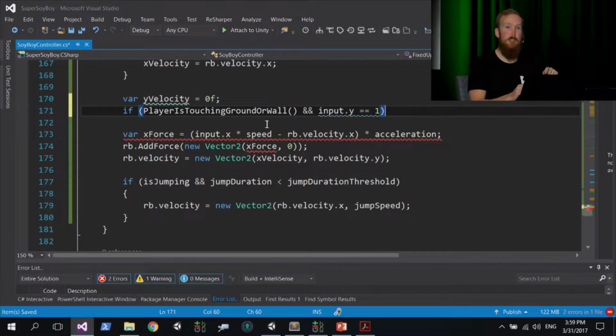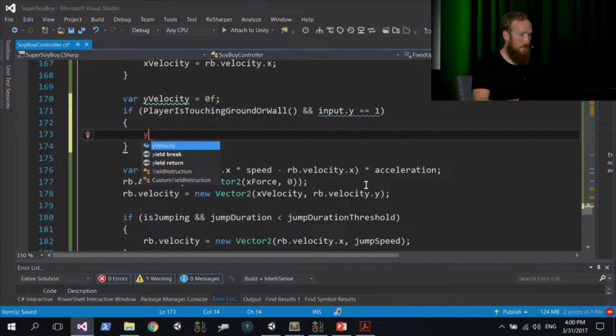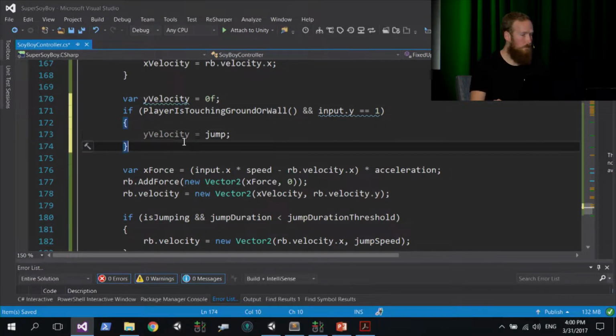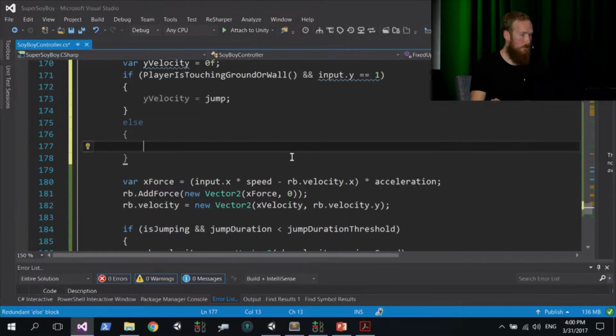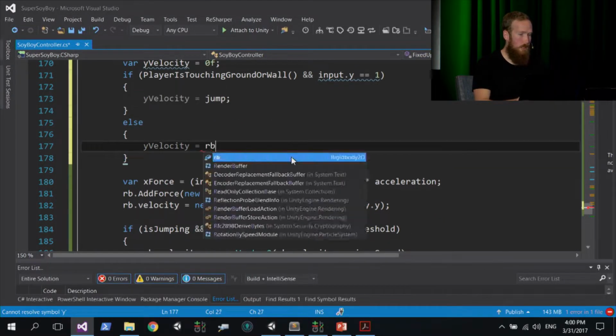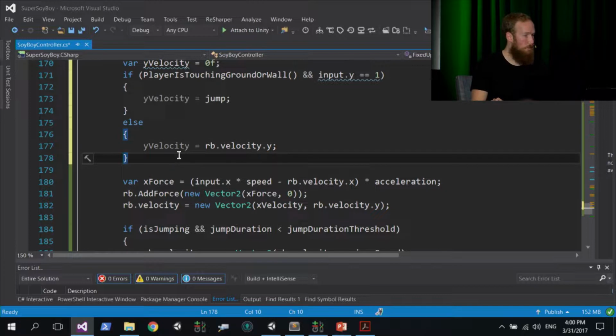So if the player is pressing jump and they're touching the ground or the wall, then we want to execute this block of code in the braces, and that's going to be just to set yVelocity equal to our jump constant value for now. Else, below that if statement, yVelocity is assigned the current rigidbody velocity.y. So just keep whatever the current y velocity is otherwise.